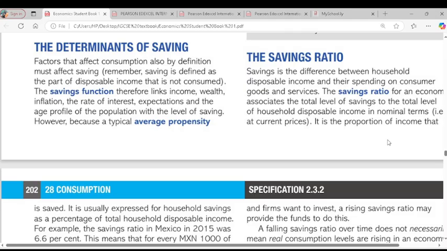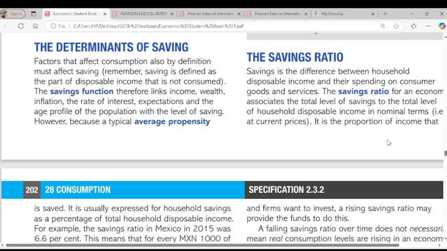So then we have the saving function. The saving function simply means the relationship between the savings, the amount of money we save, and the national income. So we have the marginal propensity to save divided by the marginal propensity to consume. It means we won't talk about saving without income. It's just like consumption too. Nobody consumes without having income. So saving also means we save based on the fact that we have earned.